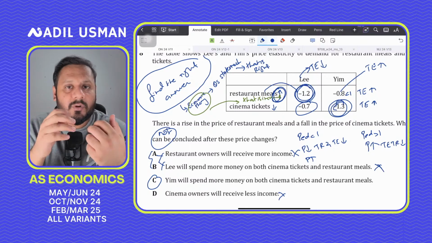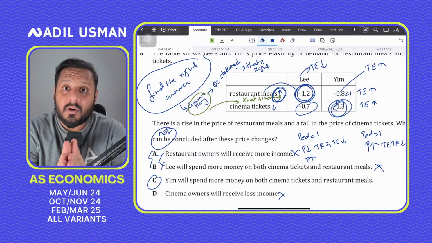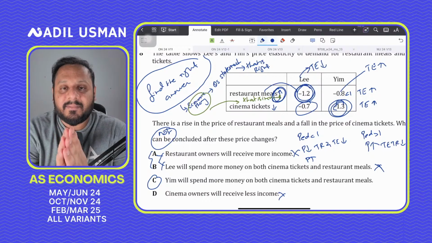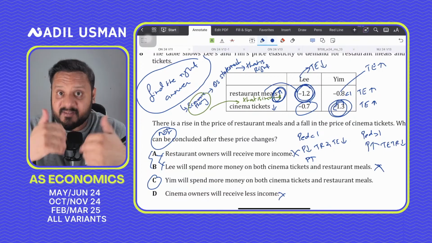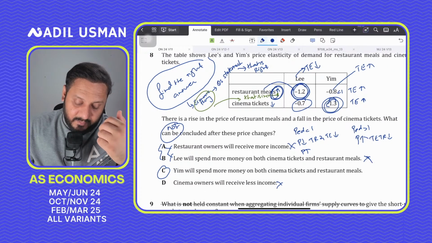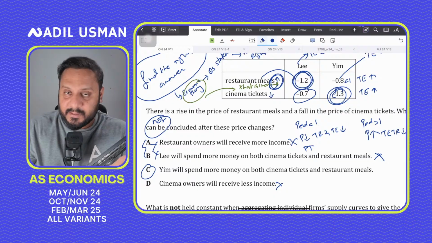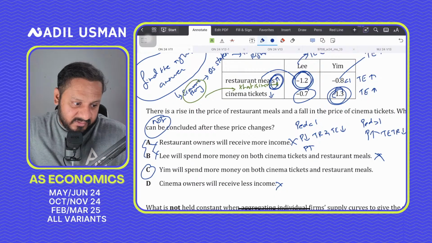Even if you don't understand why C is the right answer, you mark C if you know that A, B, D are wrong. Sometimes you will not be able to figure out why C is right. So reverse the narrative, and instead of attempting the question as what can be concluded, attempt it as what cannot be concluded, especially when you're stuck in an MCQ. Are we clear on this, guys?